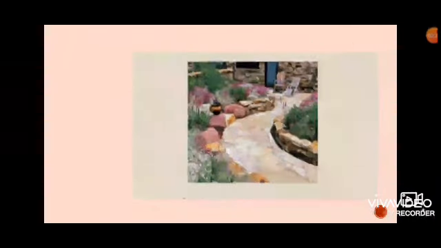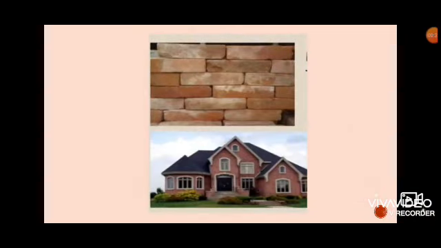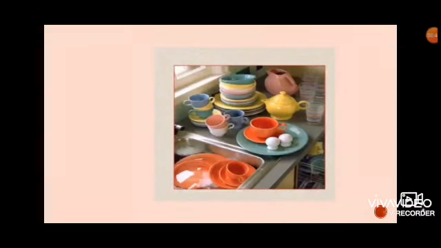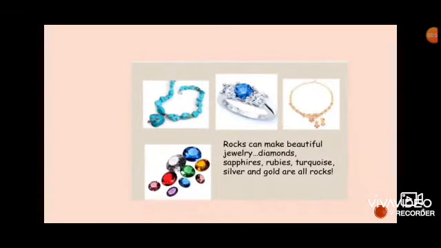Garden paths can be made from rocks. Houses and bricks are made from rocks. The ceramic dishes are made from clay, which is a kind of rock. Even roads are made from rocks. Ornaments like diamond, gold and turquoise are made from rocks. Sand castles are actually made from rocks.